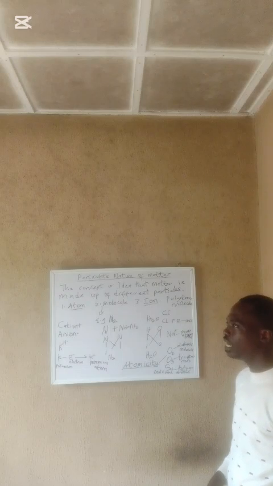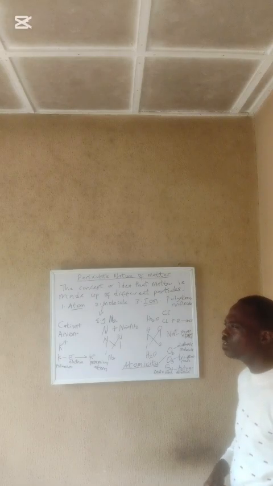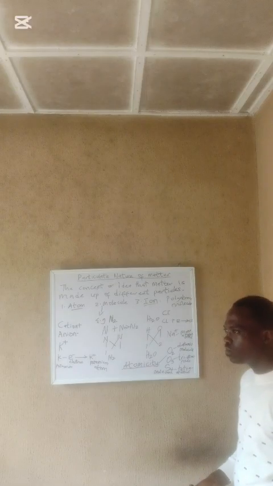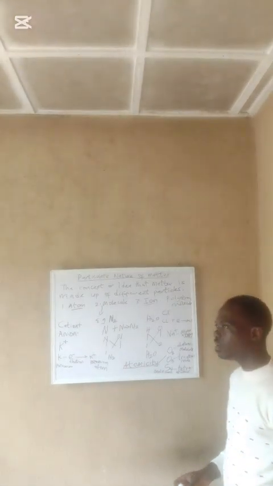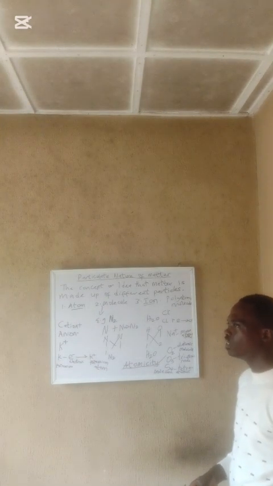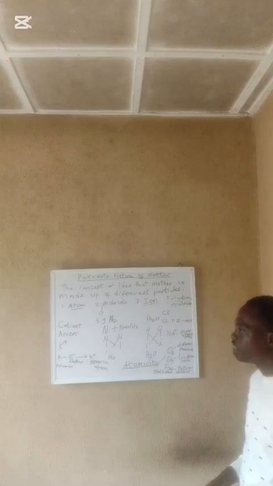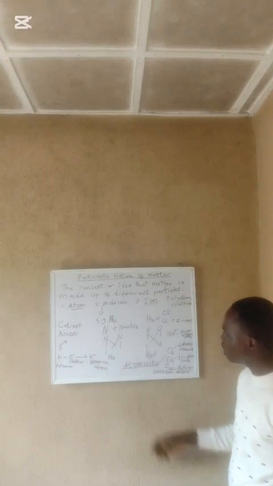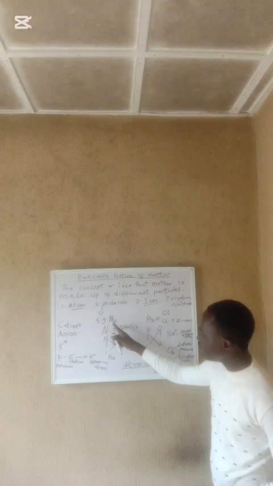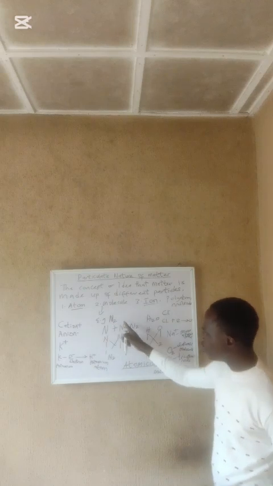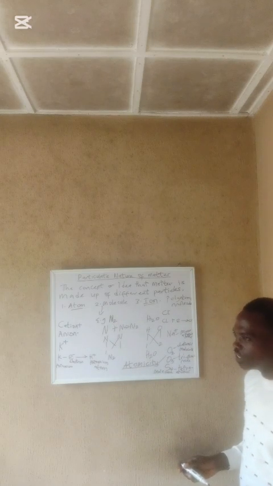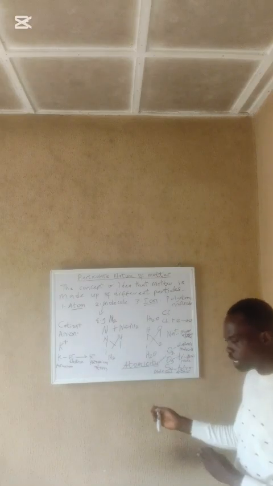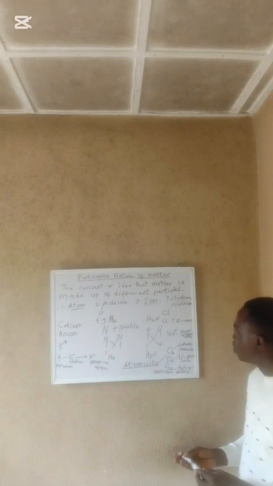A molecule is the smallest particle of an element that is capable of existing independently. A molecule can be composed of atoms of the same element, or atoms of different elements. Here I spelled out some examples on the board: the nitrogen molecule, which is composed of atoms of the same element, two nitrogen atoms coming together to form a nitrogen molecule.